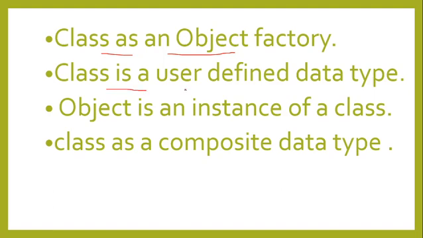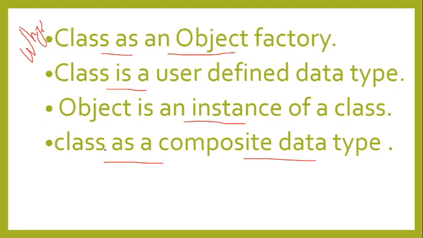A class is a user defined data type. An object is an instance of a class, and a class is a composite data type. If you have to write about the class, you can write these things: class is an object factory, class is a user defined data type, class is a composite data type, object is an instance of a class.